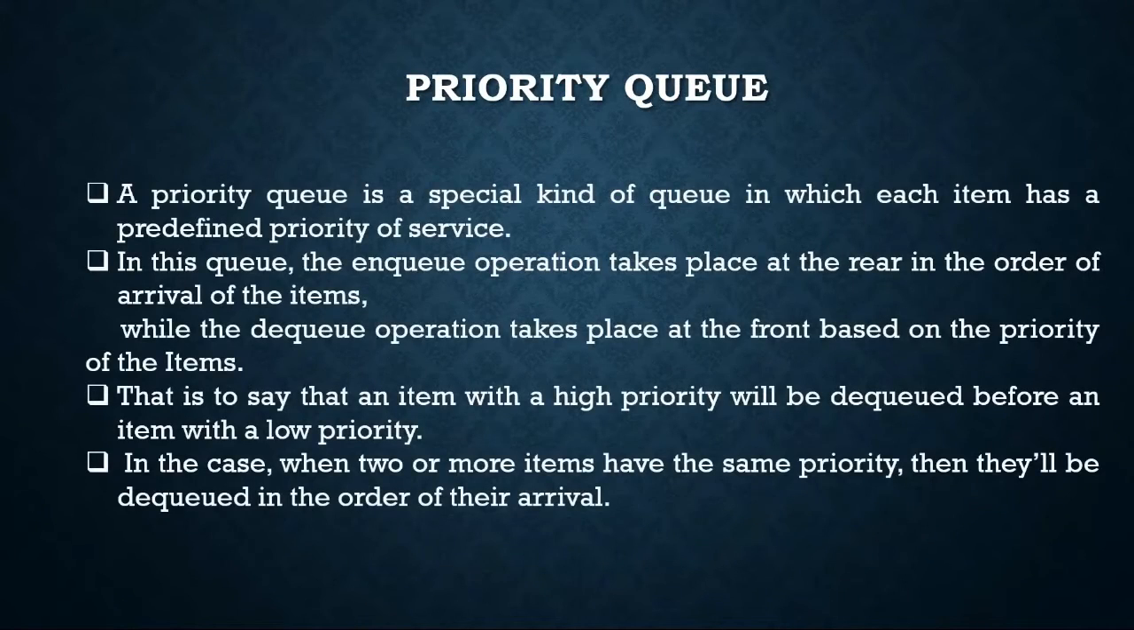Priority queue. A priority queue is a special kind of queue in which each item has a predefined priority of service. In this queue, the enqueue operation takes place at the rear in the order of arrival of the items, while the dequeue operation takes place at the front based on the priority of the items. That is to say that an item with a high priority will be dequeued before an item with a low priority. When two or more items have the same priority, then they will be dequeued in the order of their arrival.